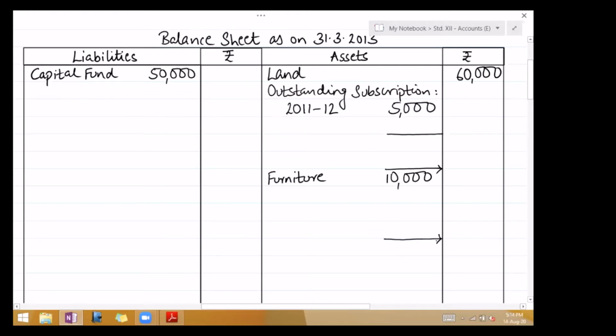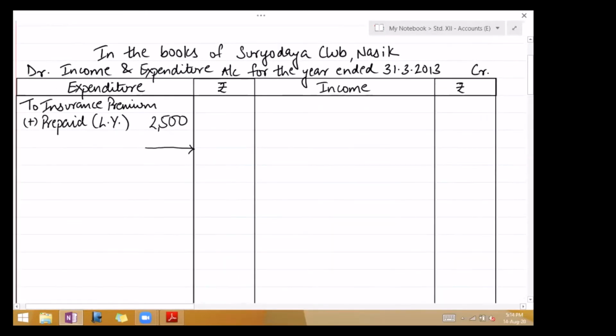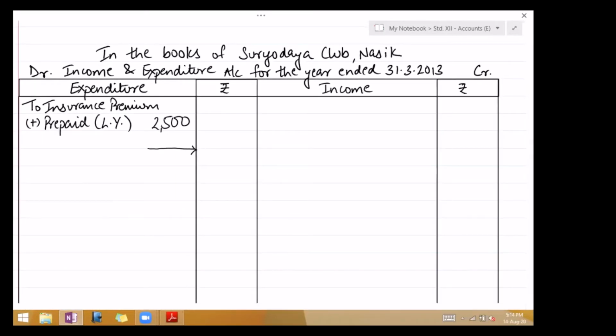Next, now you finish with last year's balance sheet. Take receipts and payments account and take the receipt side. The first item on the receipt side is always opening cash balance, which gets cancelled. It is entered in last year's balance sheet and you see it there. Subscription totally received 95,000. So write subscription, inner column 95,000.